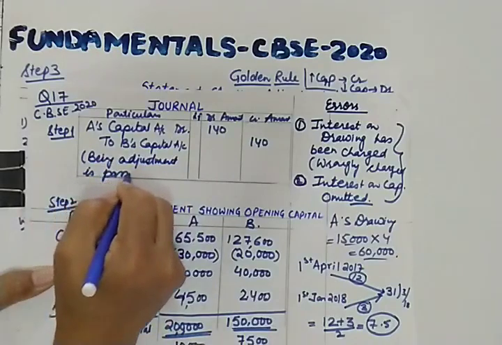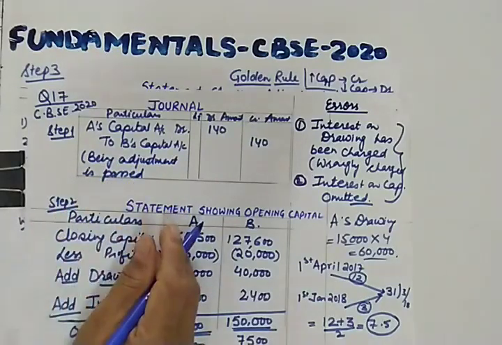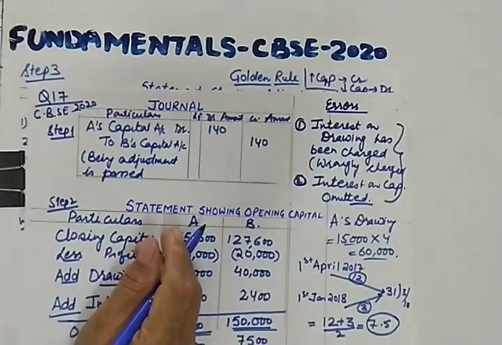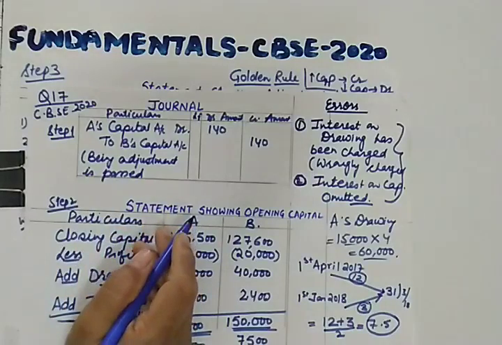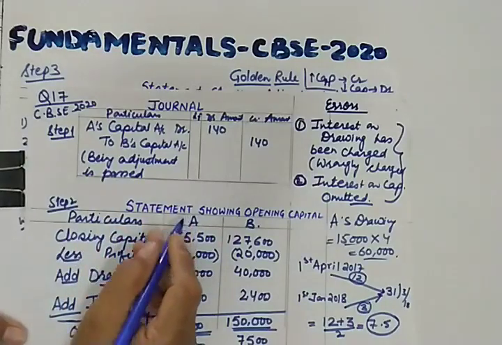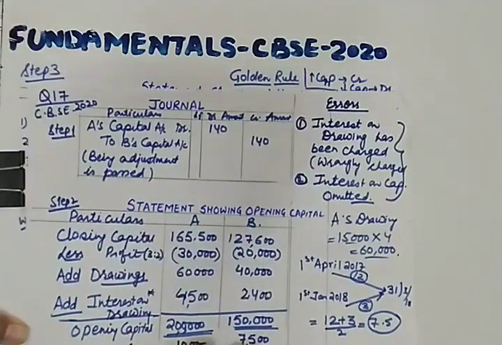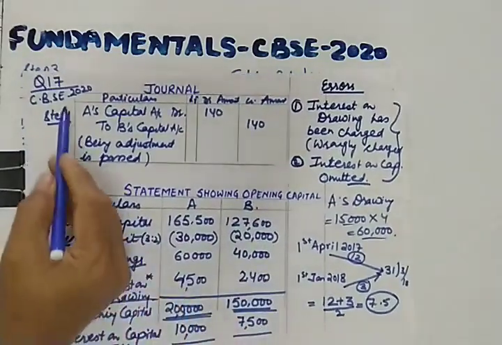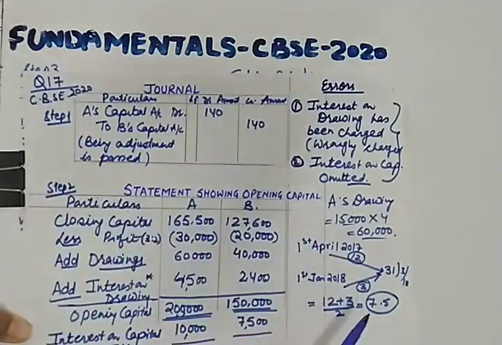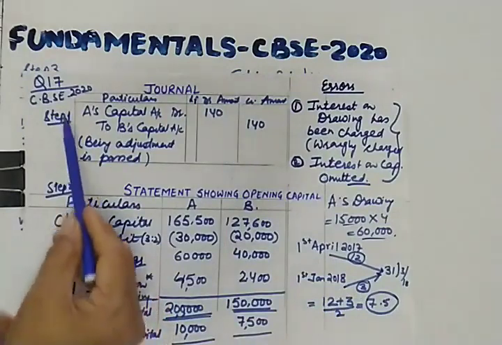Yes, and now you can write in the bracket, being adjustment entry is passed. Why did you pass the adjustment entry? Because of the omission of interest on capital. So I hope the solution of this question number 17 of the CBSE exam must be clear to you. First of all, you will make the format.